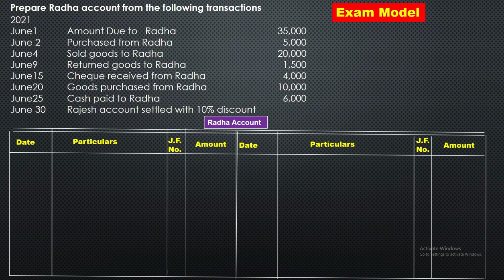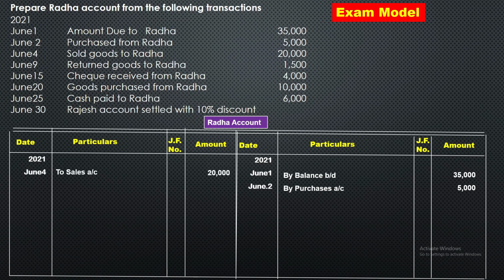So this is Radha account. In the Radha account, credit side, 2021 June 1st, we should write by balance BD 35,000. That's all. June 2nd, purchased from Radha means Radha is giving. So credit side we should show June 2nd by purchases 5,000. Then June 4th, sold goods to Radha means here Radha is receiving. Debit side, 2021 June 4th to sales, amount is 20,000.